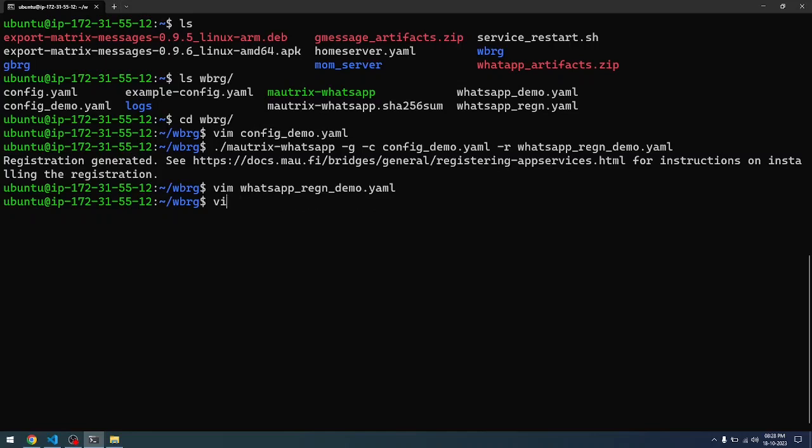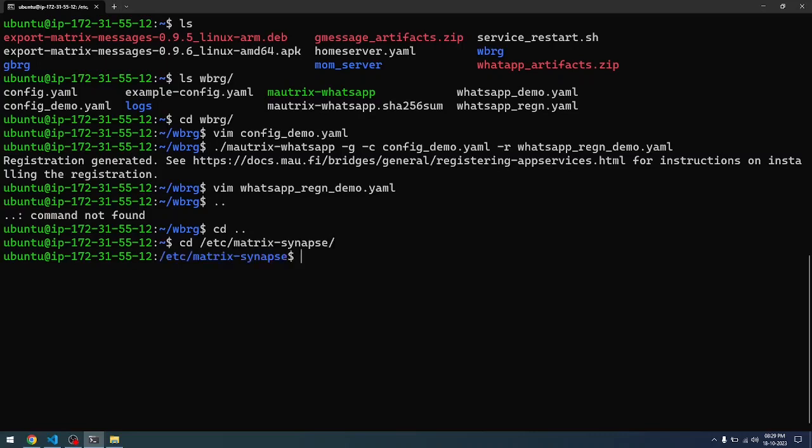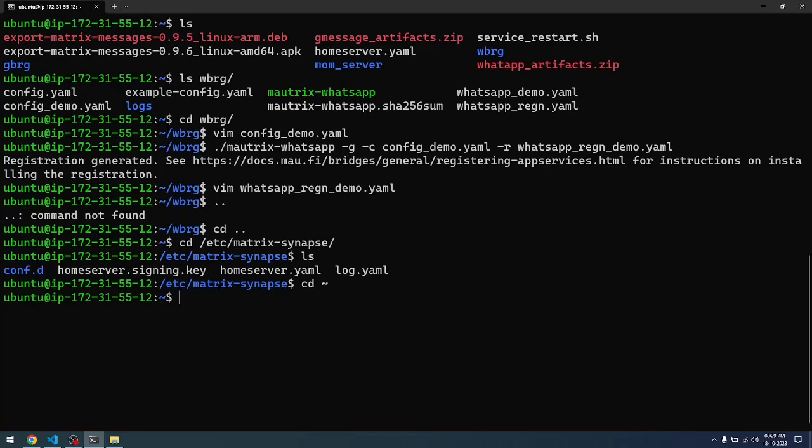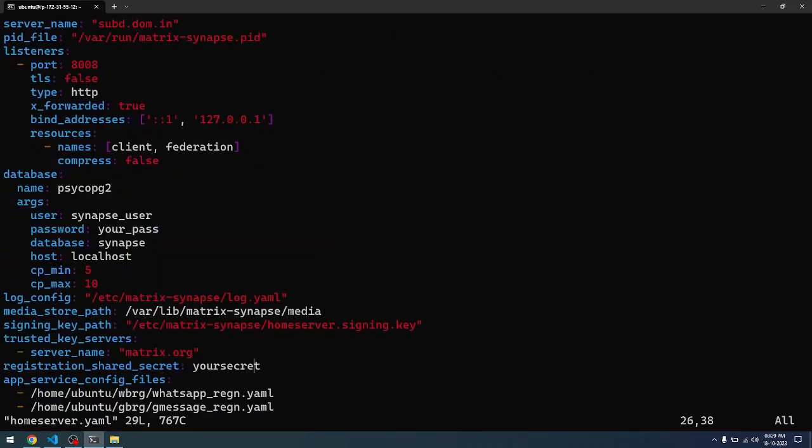So now let us go and understand how the homeserver.yaml file will look. So let us go back one step. This homeserver.yaml file is located inside the etc matrix synapse. So once you have installed matrix synapse, if you do an ls, you'll see that the homeserver.yaml file is located here. The same homeserver.yaml file, I have actually modified it for showing it to you and explaining what is inside that. So let me open that from my home directory.